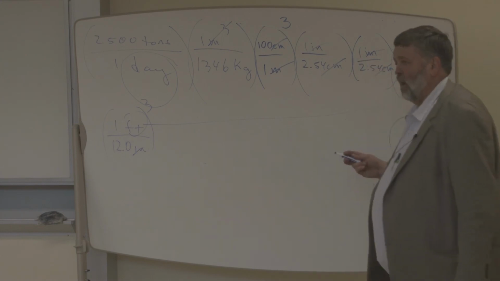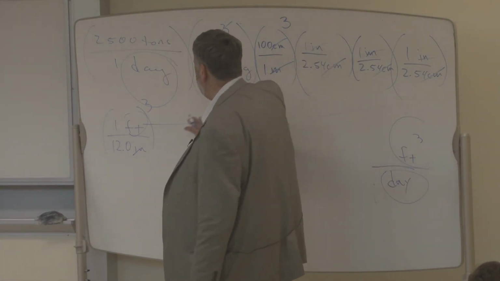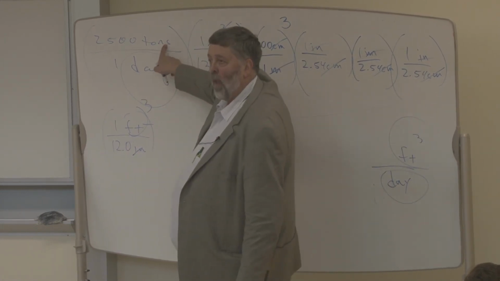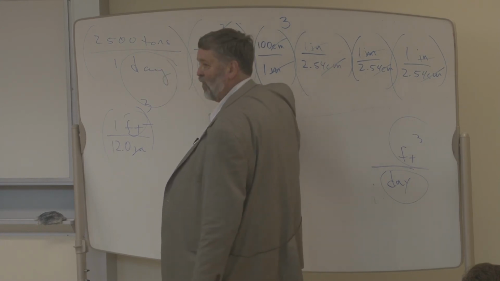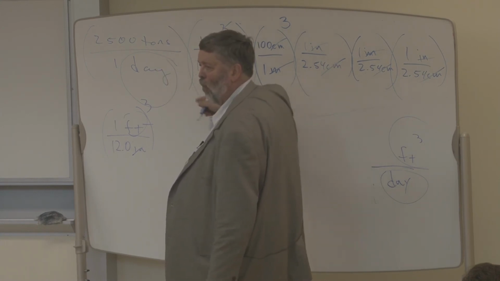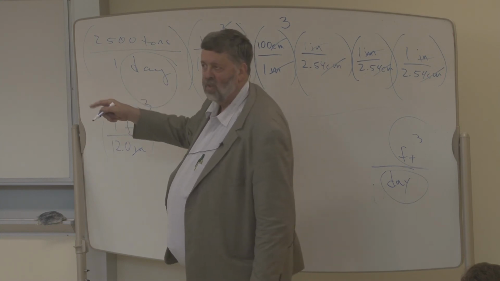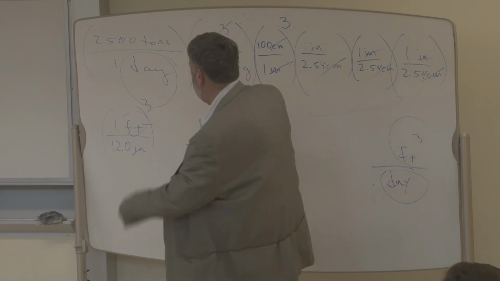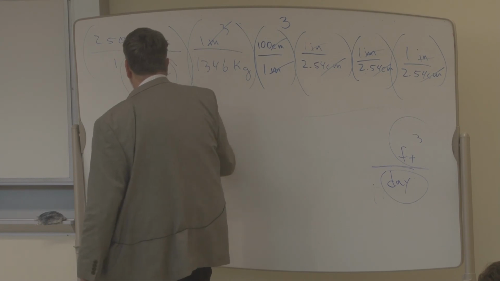I got tons and kilograms, right? So I got to go from tons to kilograms. So I got to get rid of that somehow. That's a unit of weight or mass in what unit? British. That's in metric. What relationship do you know? Grams to pounds. 454 grams is a pound, right? How many pounds in a ton? 2,000.